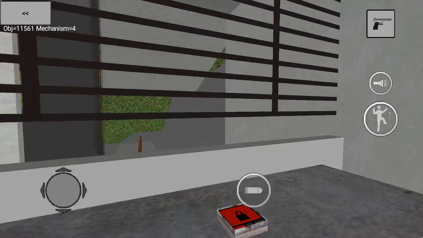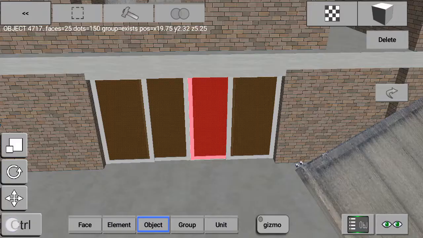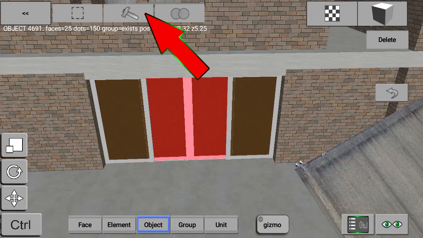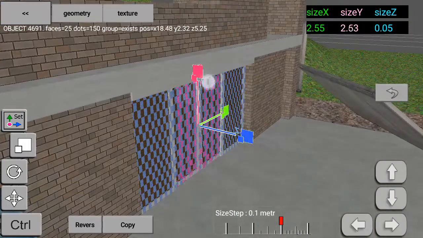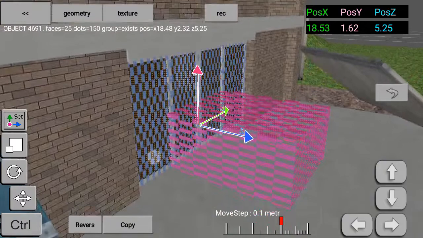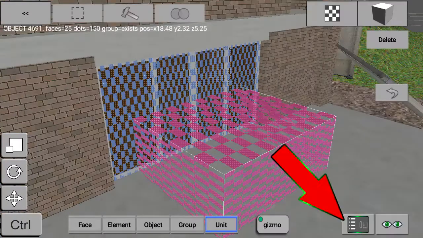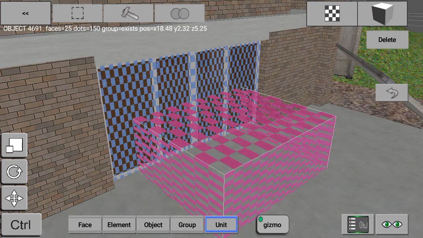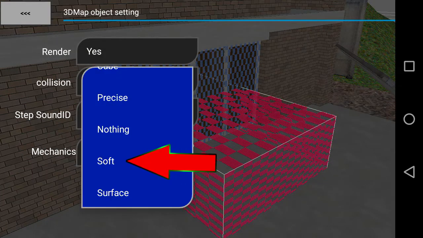Now let's create a sensor type mechanism so that the door opens automatically. To do this, take our doors and create a physics cube on them. Configure its dimensions and position. In the properties of this cube, so that you can go through it, set the type of soft collision.